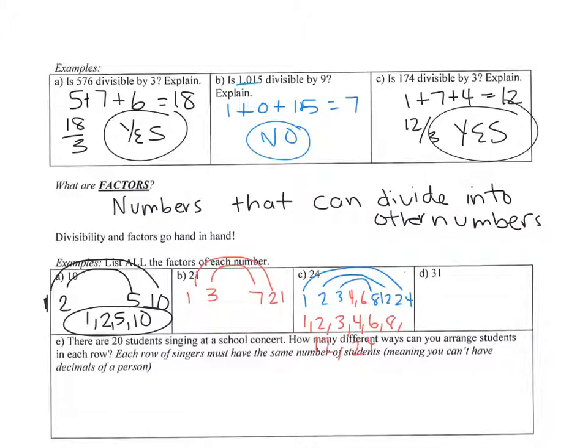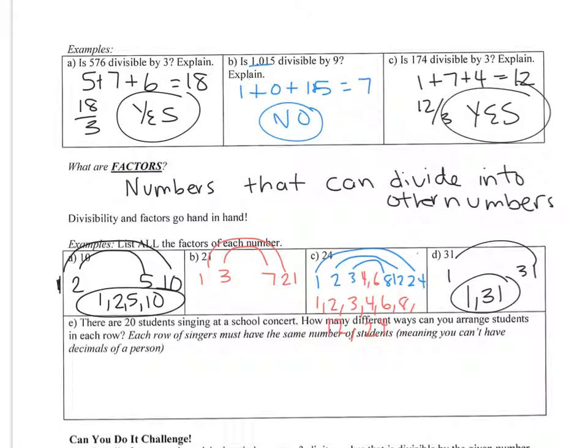And 31, I try 1 and 31. Does 2 go into it? No, because 31 is odd. Does 3 go into it? No, because 3 plus 1 is 4, and that's not divisible by 3. 5, no, it doesn't end in 0. 6, no, it's not even. 7, no. 8, no. 9, no. It's really just 1 and 31.